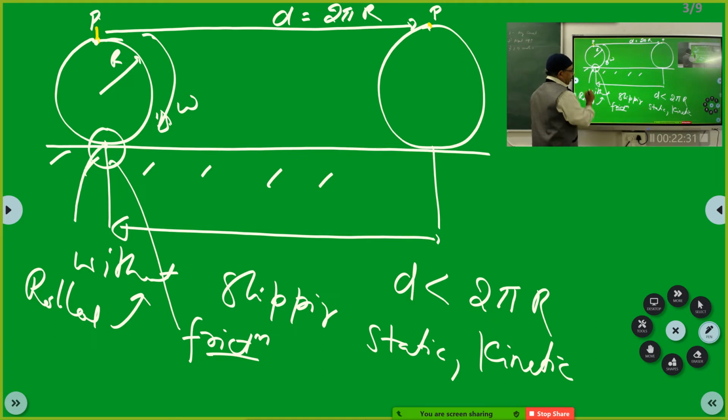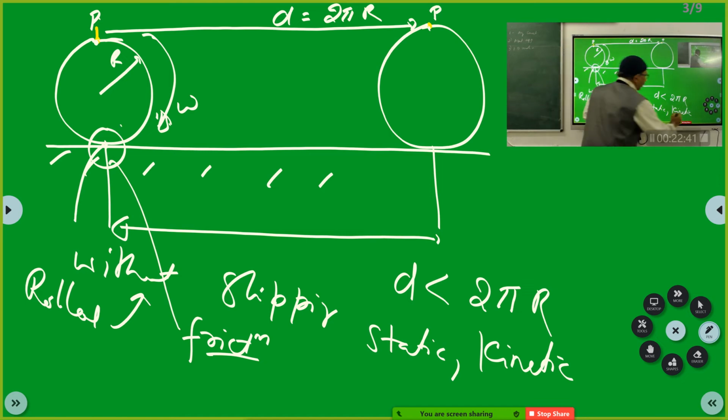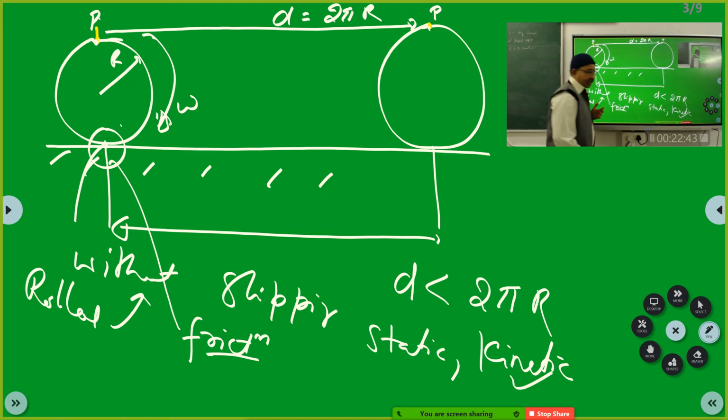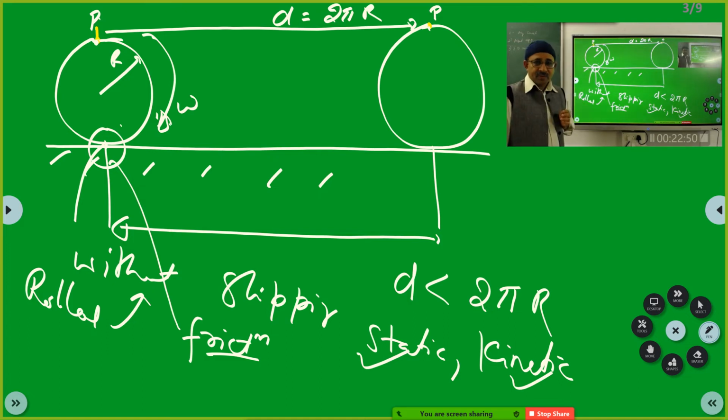Now here you see, this is the point where at an instant there is friction, but it is not slipped. If this wheel had slipped, then you will use the concept of kinetic friction. But if the wheel has not slipped, then you use the concept of static friction. Mr. Ligade, is that clear to you?